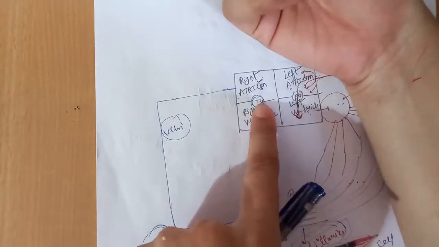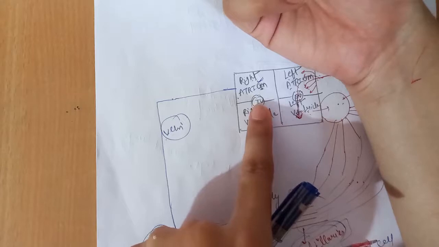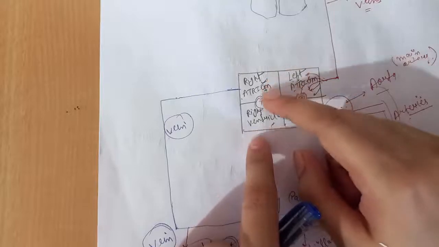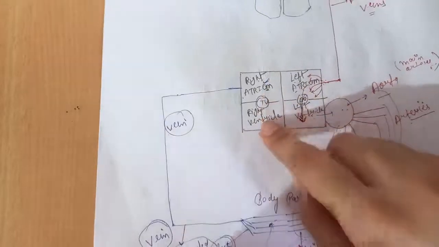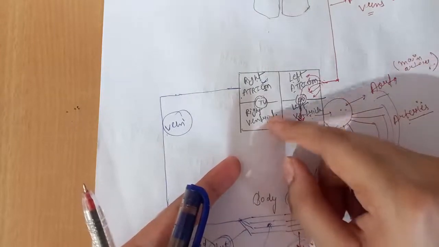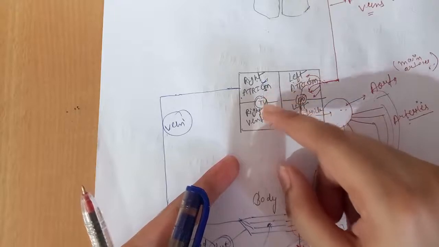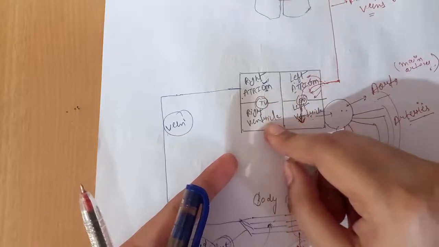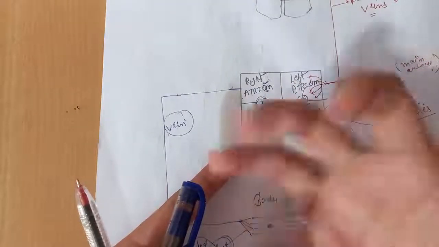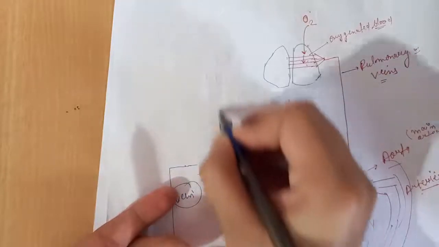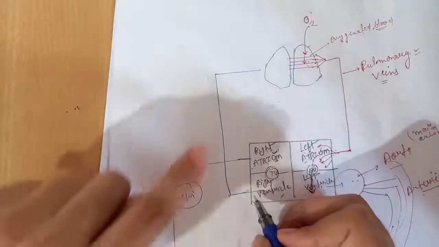Because of the contraction, the tricuspid valve opens, and through this opening, the blood slowly comes down into the right ventricle. When the right ventricle has collected all the blood from the right atrium, it contracts, and the blood from the right ventricle goes toward the lungs.